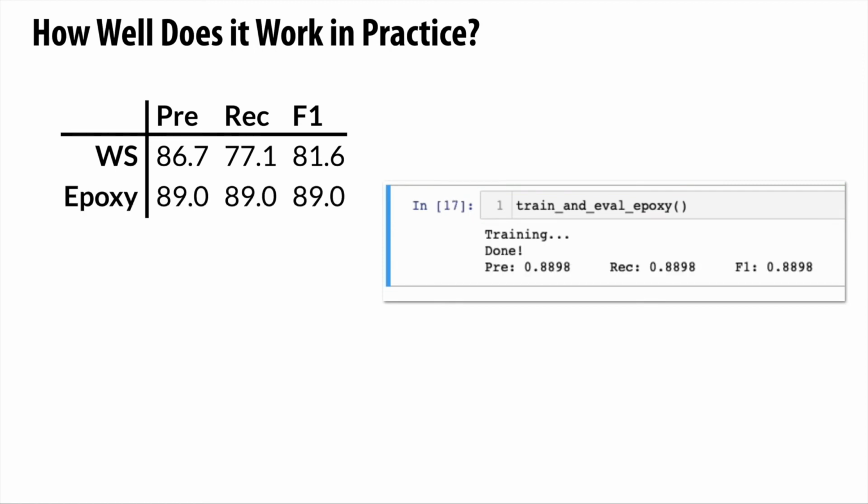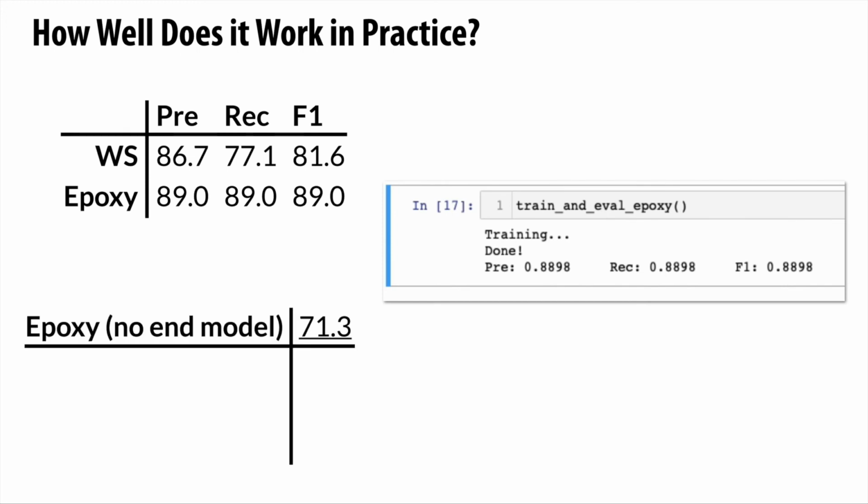The results of this model are shown in the second row on the left. As you can see, Epoxy improves recall by more than 10 points by correctly identifying more positive examples. And it trains in less than a second instead of the minutes or hours it could take to train an end model. These trends hold across 6 NLP and video tasks that we used for evaluation.